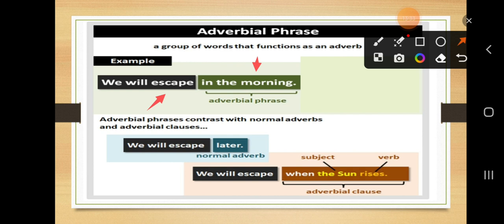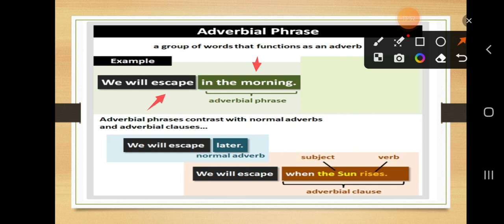Subject verb, अब यहाँ पर ये क्या बन गया? Adverbial clause बन गया because यहाँ पर subject और verb भी है. But हमने mostly consider किसको करना है? Adverbial phrase को, which is a group of words that consist of an adverb and other words that modify it.